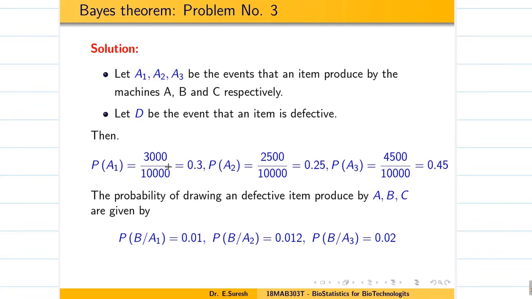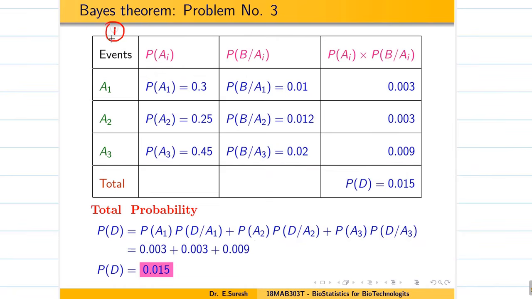Once you understand this concept, you see the problem over here. The total data is 10,000 from 3 machines. That's what I am writing. Probability of A1, A2, A3, and the defective items we have written. Now let us go to the table. First column, events. Second column, probability of this. Third column, defective and their probabilities. Fourth column, multiplication. You get this data, add this. This will give the answer, guys.